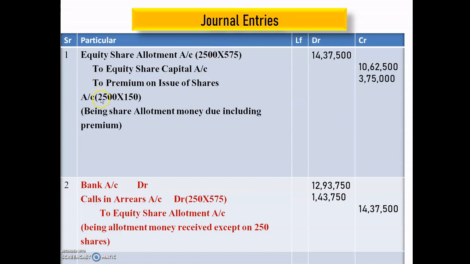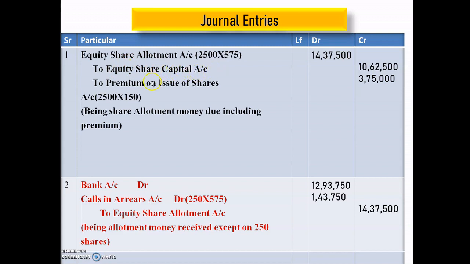So the company issued 2500 equity shares on premium. How much premium? 150. Okay. So the total will be here 3,75,000. After that, the remaining balance will be transferred to equity share capital account. That is the remaining balance, 10,62,500. Okay. So this is the due entry of allotment, equity share allotment account debit to equity share capital account.